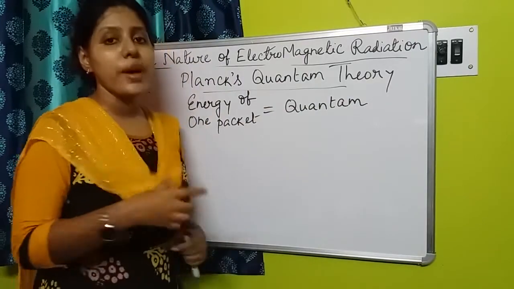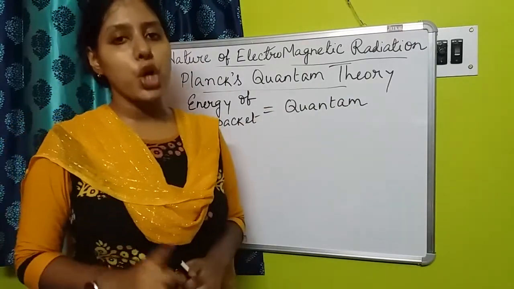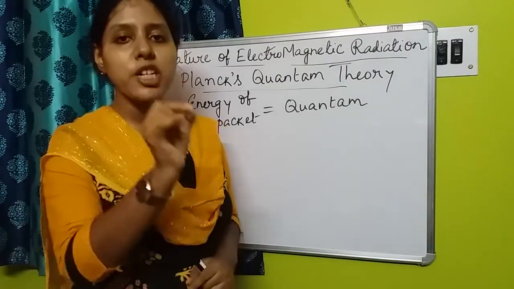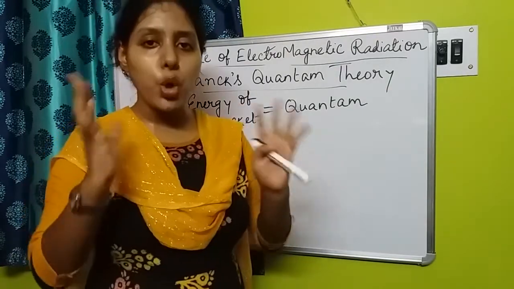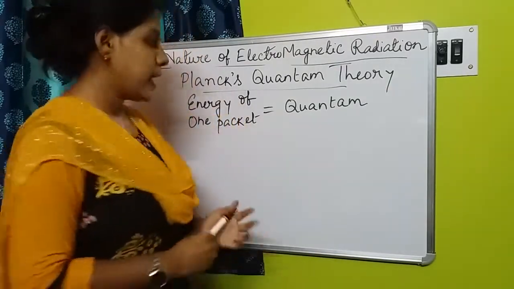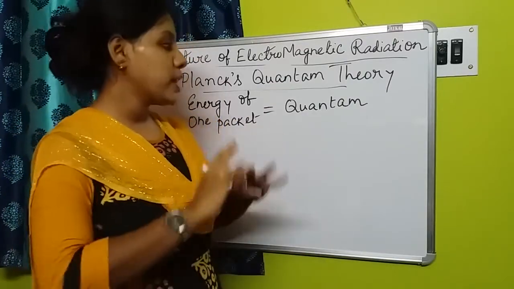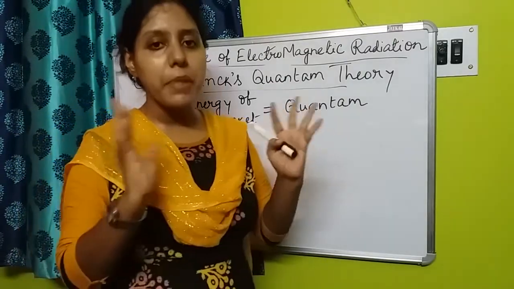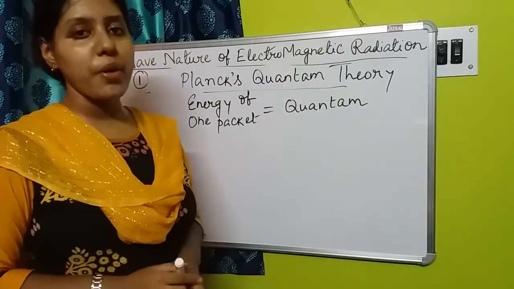The particle which is carrying one packet of energy is called a photon. So photons are the unit particles that constitute the total radiation or the total energy. Clear? So one unit is known as a quantum, and with the combination of these quanta, we get the total energy or the total radiation.